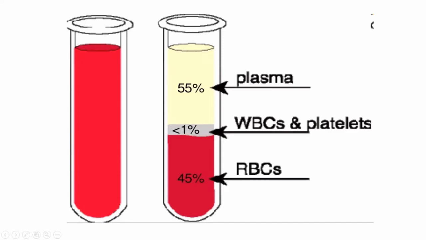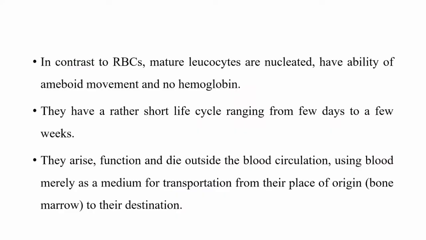We have discussed that RBCs, upon maturation, lose their nucleus and most of their cytoplasmic organelles. But leukocytes can move, exit from the circulation, and enter into the connective tissue.